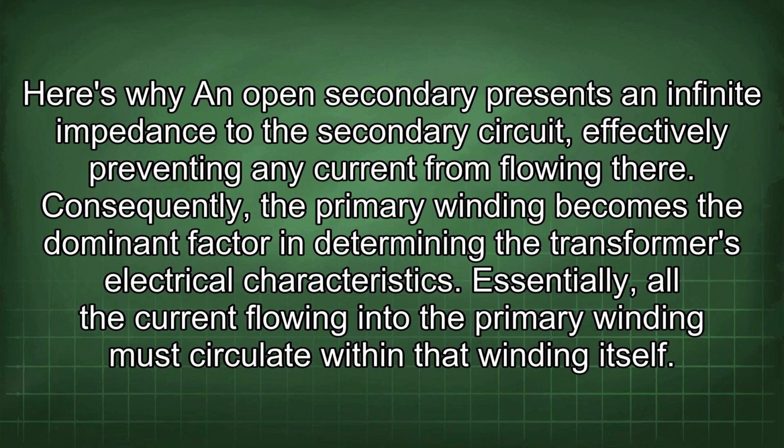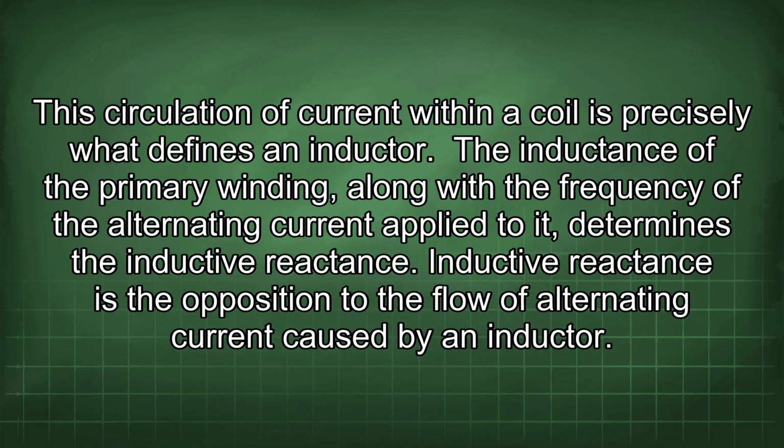Here's why: an open secondary presents an infinite impedance to the secondary circuit, effectively preventing any current from flowing there. Consequently, the primary winding becomes the dominant factor in determining the transformer's electrical characteristics. Essentially, all the current flowing into the primary winding must circulate within that winding itself. This circulation of current within a coil is precisely what defines an inductor.